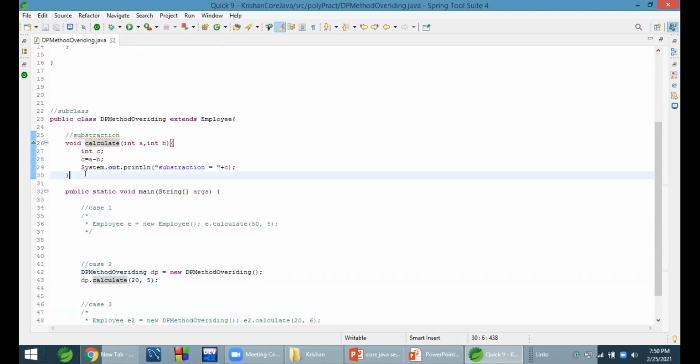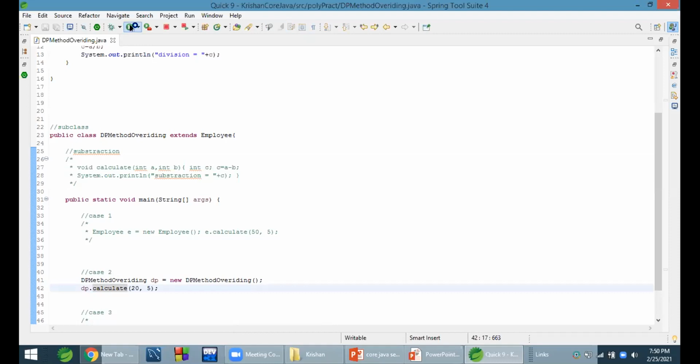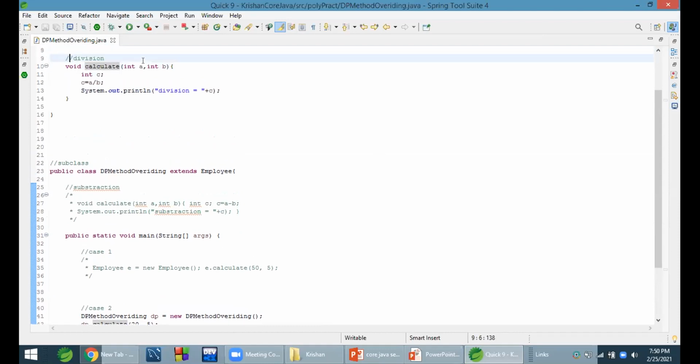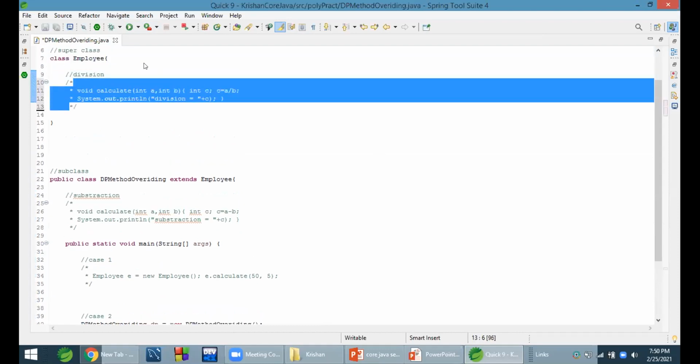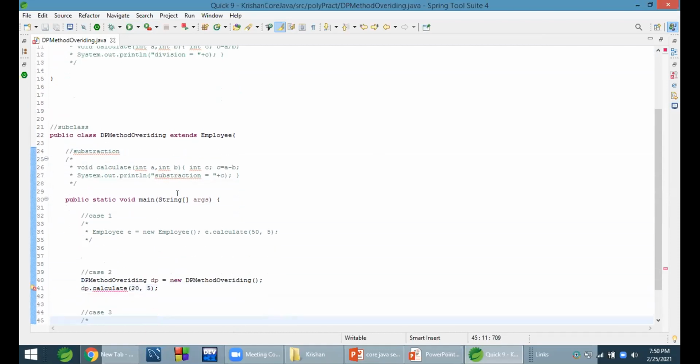One more thing we can check. If I don't write this method, then what happens? Now, which one will be called? The superclass, it will call the superclass. And if we don't write this method in the superclass either, then it will show an error that the subclass does not have the calculate method, nor does the superclass. Both classes will not have that method, so it shows an error.